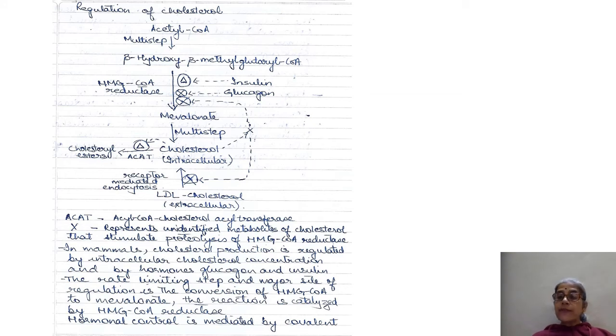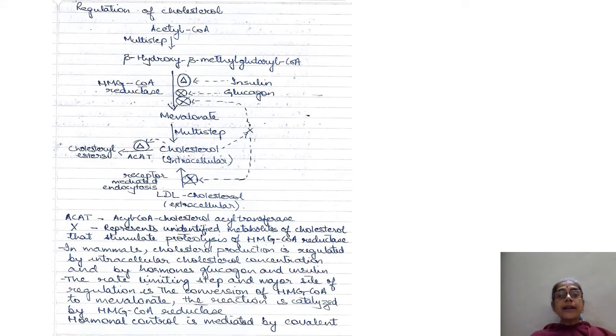Insulin stimulates dephosphorylation of HMG-CoA reductase and thus activates this enzyme, increasing cholesterol synthesis. While glucagon stimulates phosphorylation of this enzyme, due to which the enzyme becomes inactive and the rate of cholesterol synthesis decreases.